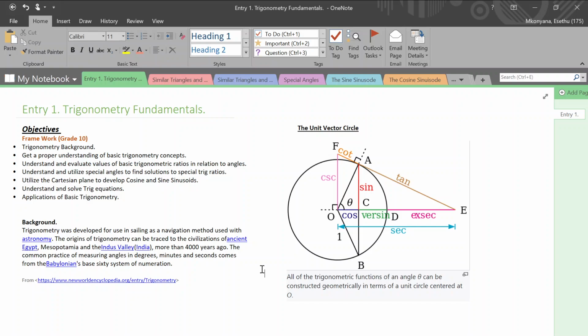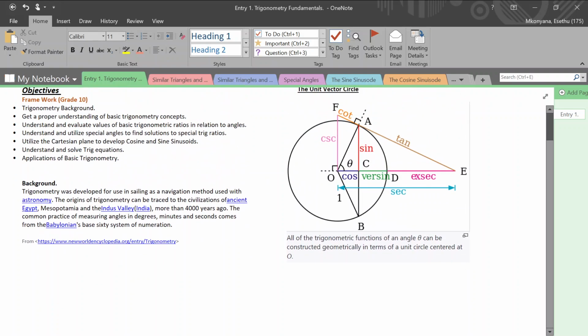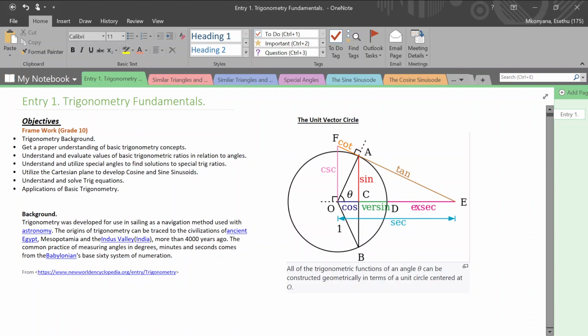You also have to understand and solve trig equations, and then there are applications of basic trigonometry. So this is, in a sense, a framework of grade 10, but taken deeper, because trigonometry is introduced in grade 10 in South Africa, and I'm going deeper into the analysis and giving you a proper introduction to trigonometry. So in this section, with all that being covered, I just want us to look at something very nice here. We do have the unit circle.